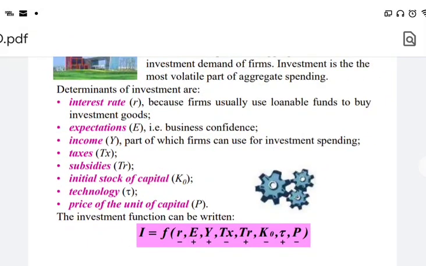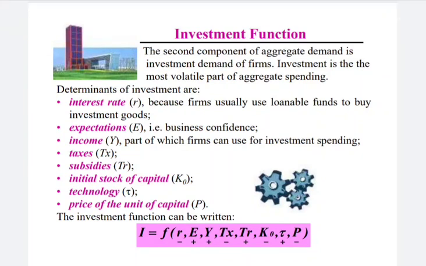And what is investment? Investment is addition to the stock of capital, meaning that we increase the stock of capital through investment. Investment means to manufacture, to produce, to build such capital, such machineries, roads and buildings that will be used for further production of goods and services. That's called investment. The addition to the stock of capital is called investment.